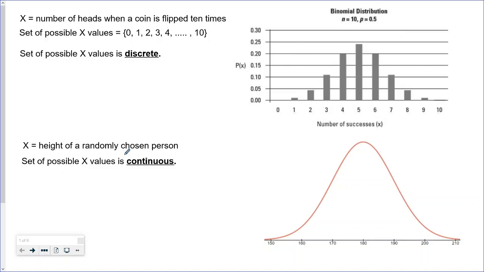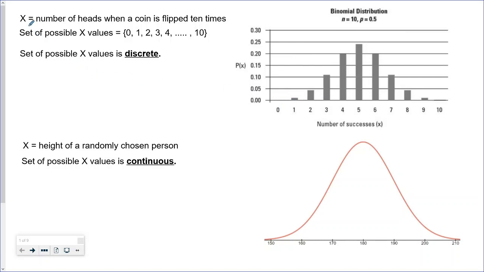In this chapter, we're going to introduce the normal distribution, or normally distributed random variables, and that's a continuous distribution. In order to understand what a continuous distribution is, let's look at what we've looked at so far in this course, which are discrete distributions. Discrete distributions are where the set of possible values that the random variable can take is a discrete list.